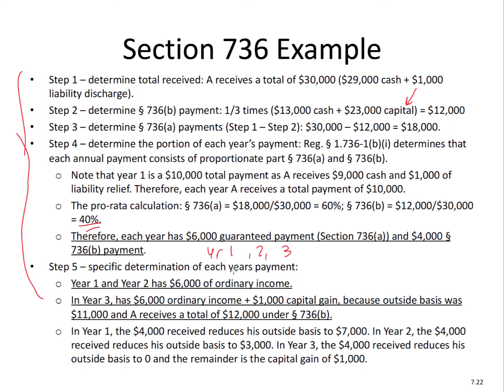And then for any specific determination in years, year 1 and 2, we have $6,000 of ordinary income because of the guaranteed payment. In year 3, we have $6,000 ordinary plus $1,000 of capital gain because the outside basis was $11,000 and now it's been exceeded. So we apply our normal distribution rules, or sales rules, same idea. And now the adjusted basis has been recouped, so everything beyond that is now capital gain. And that's the idea. And that's really how you do 736 with respect to a retiring partner. It really combines all the sales and distribution rules together.